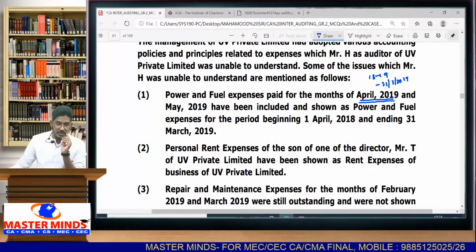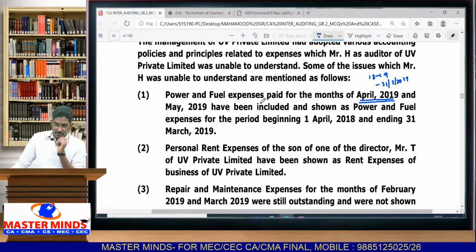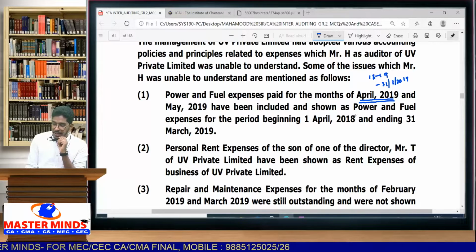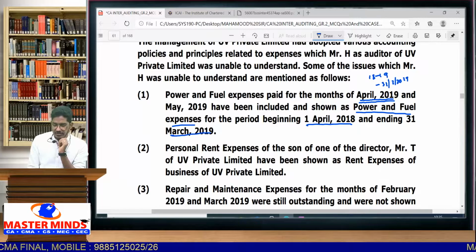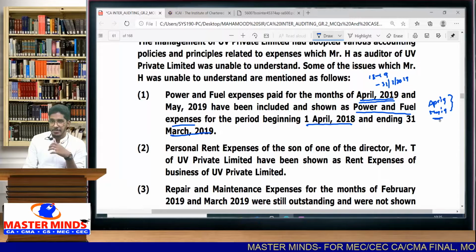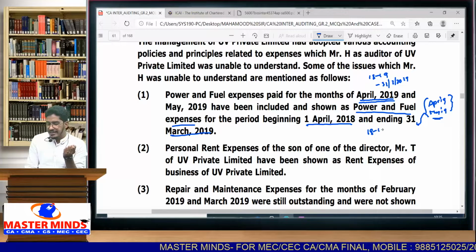Now let us see what they are telling. Power and fuel expenses paid for the month of April 2019 and May 2019 have been included and shown as power and fuel expenses for the period beginning 1st April 2018 and ending on 31st of March 2019. So they have paid April 2019 and May 2019, next year's expenses. See, these are 2 months of electricity expenses, power and fuel expenses they have paid in advance and they are showing them as power and fuel expenses for the year 18-19.